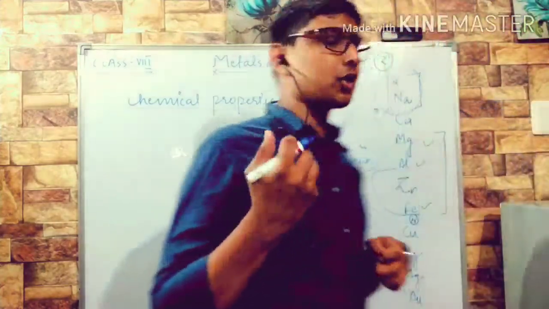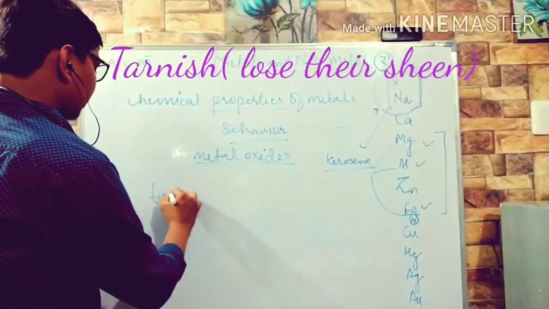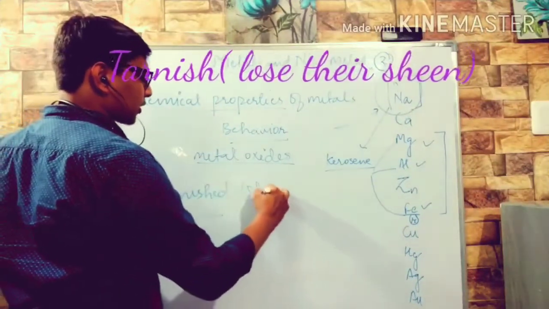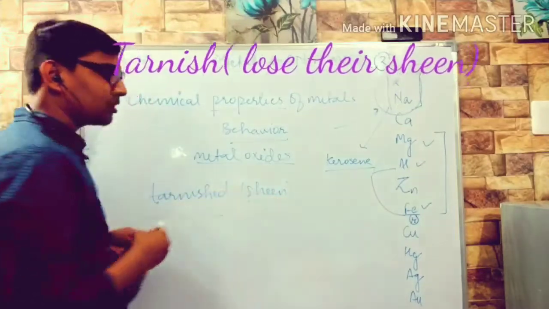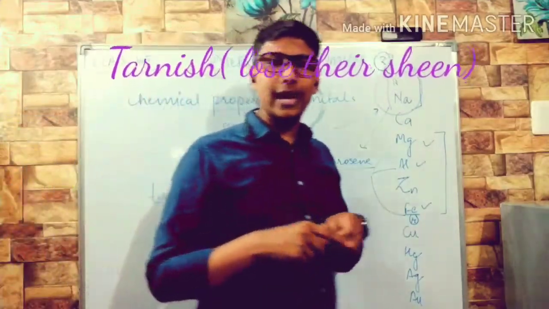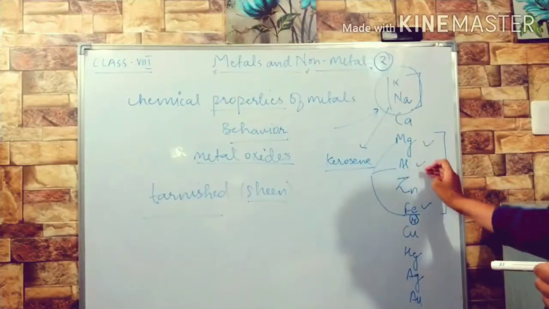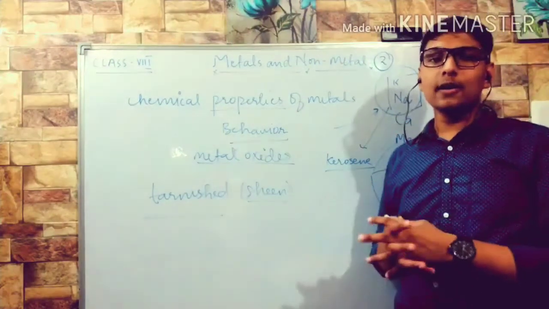Tarnished means they lose their sheen, and sheen is a synonym of shine. They react slowly and form a thin layer of oxides, and they lose their sheen.